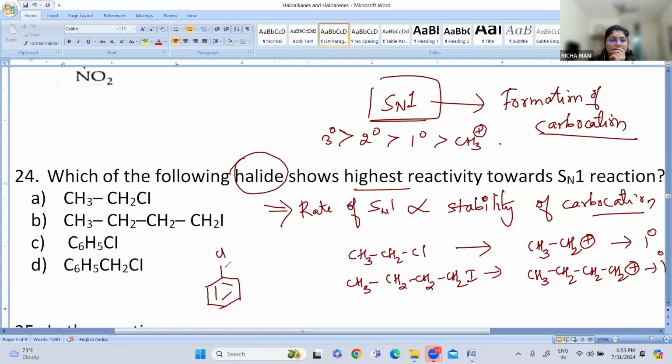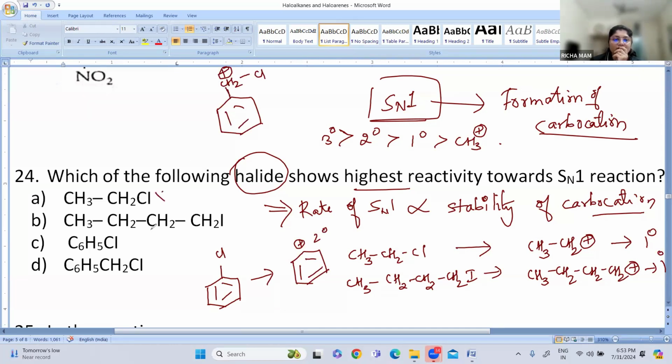So when this benzene's C-Cl bond breaks, there will be formation of a carbocation. So this carbon is a secondary carbon. Then the next one is your benzyl cation, CH2Cl. So when we compare, option number 1 and option number 2 are discarded.